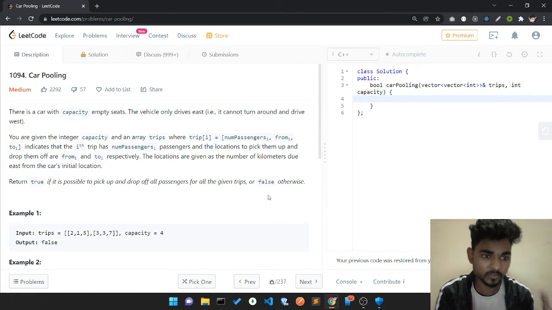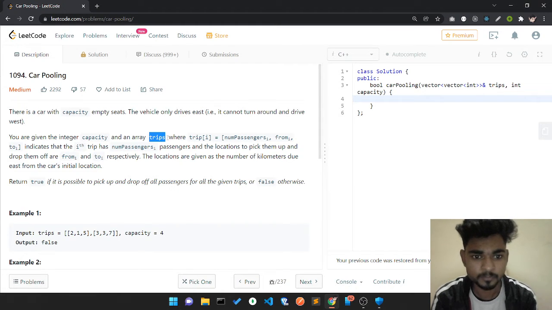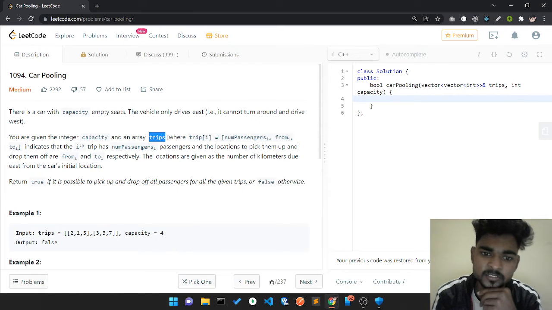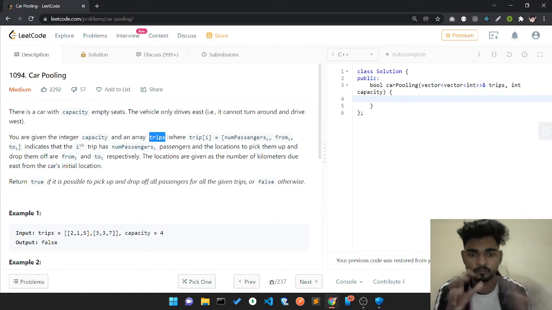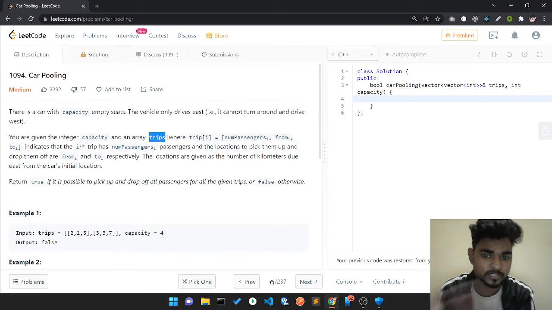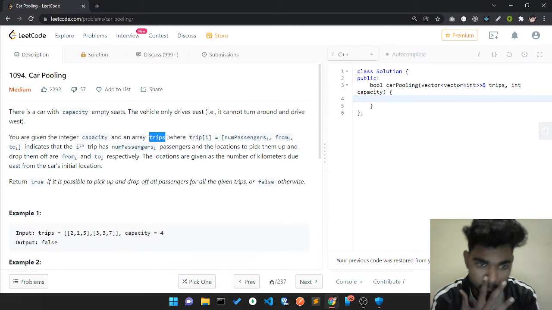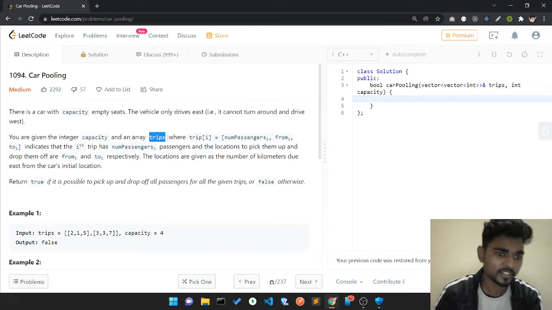So you are given the integer capacity and an array trips, where trips[i] holds the number of passengers, the location to pick them up, and the location to drop them off, respectively. The locations are given as the number of kilometers due east from the car's initial location.